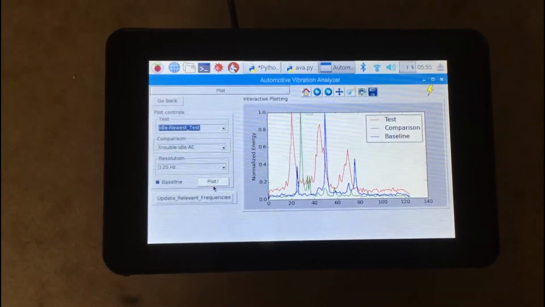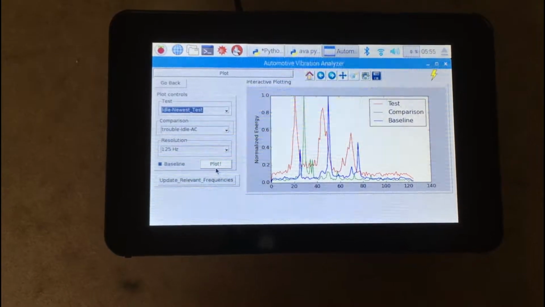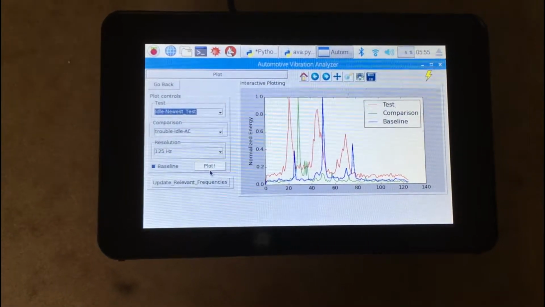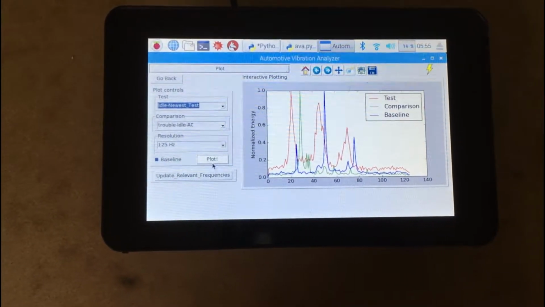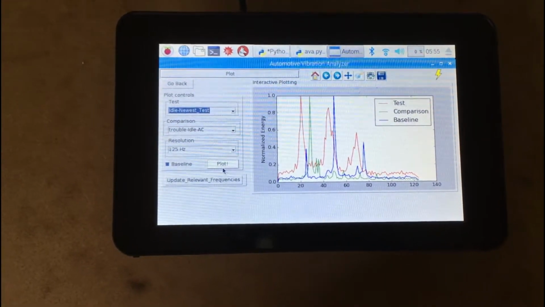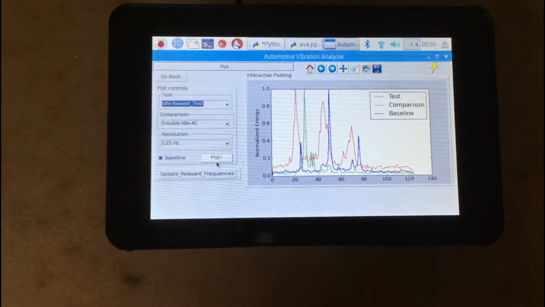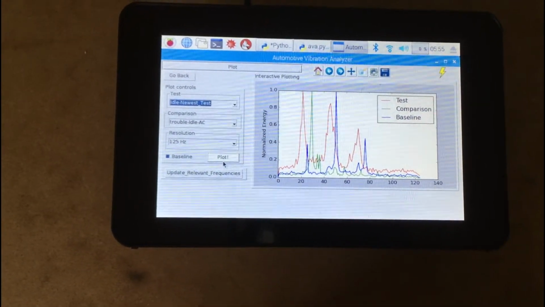Okay, we can see that we have three very different conditions here. We have the red line, which is the rough idle that's running right now. That's the latest test. We have the green line, which is the normal condition with the AC on, and the blue line, which is considered the baseline of a normal condition with the AC off. Obviously, we have three very different conditions, and the plots show the differences.